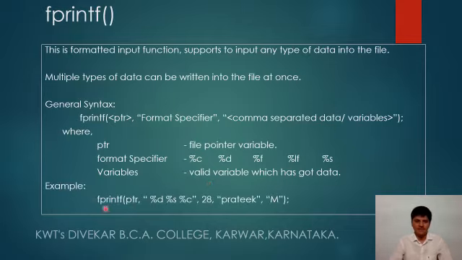For example, you can have a look: fprintf ptr, and then the format specifiers, and here I have passed the data itself. So my data are 28, Pratik and M. See, all these three data with the help of the format specifiers are getting stored in the ptr file pointer variable, whereas this file pointer variable is pointing to one of the files.